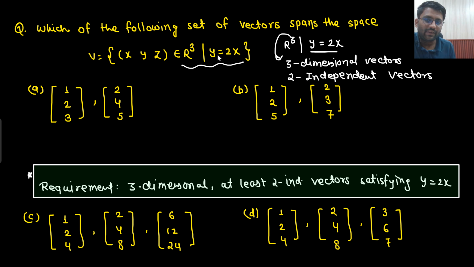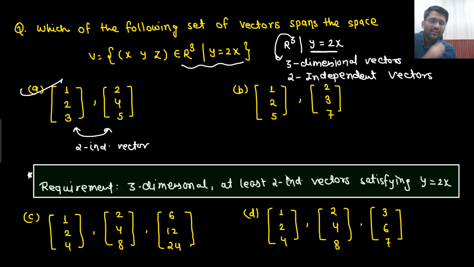The first condition is that y equals 2x should be satisfied. Y equals 2x satisfied. Y equals 2x satisfied. Yes. And both are independent of each other. Yes, both are independent. You can find out the rank on your own.